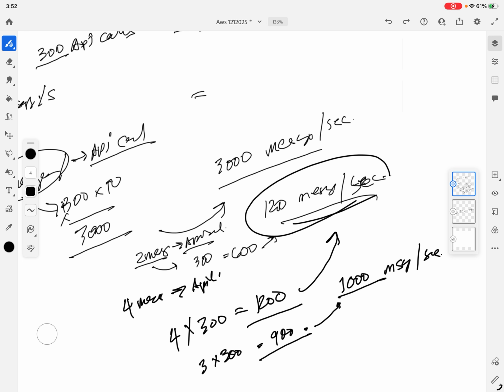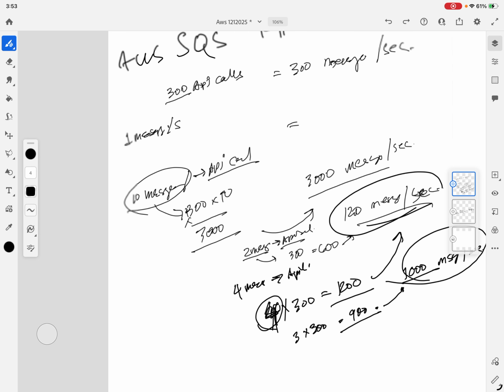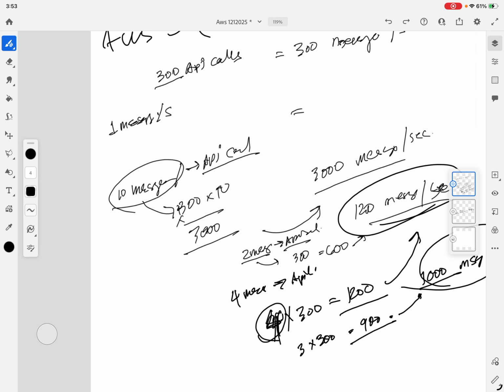That's why for 1,000 messages, you still need 4 messages per operation. So operation is like per API call. Is that correct?